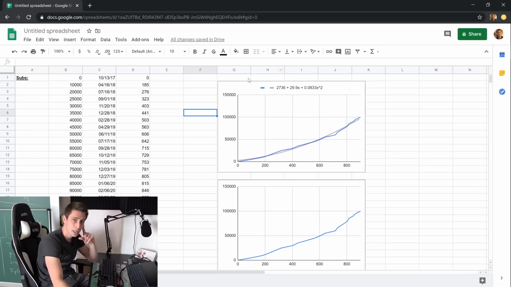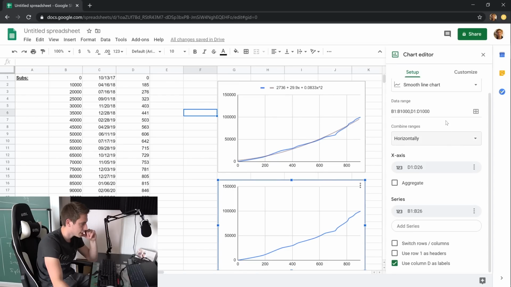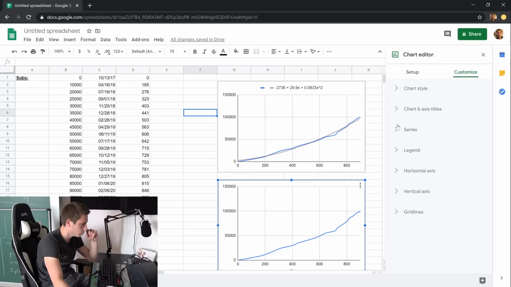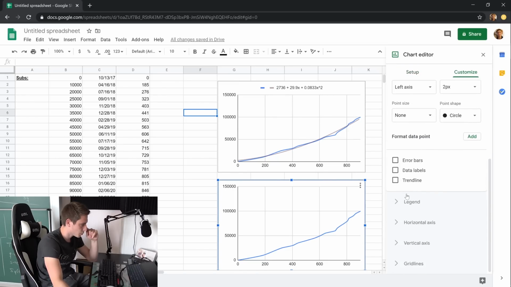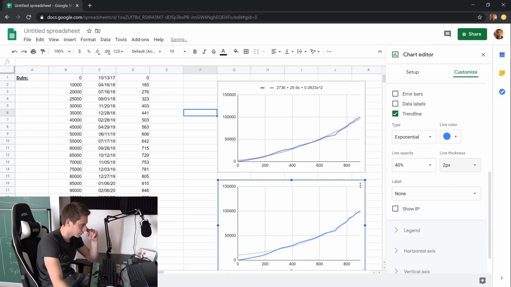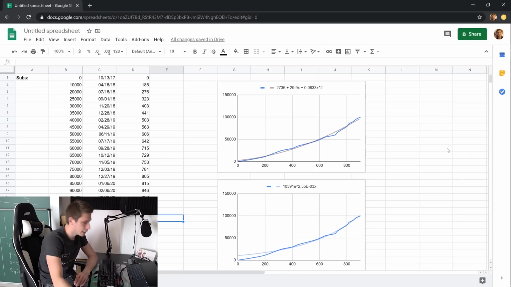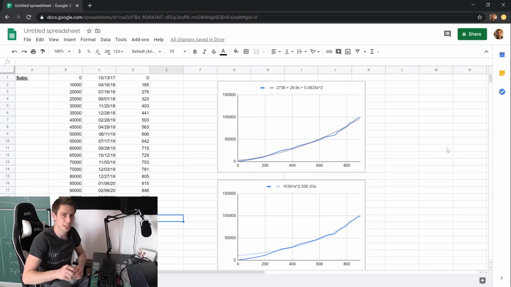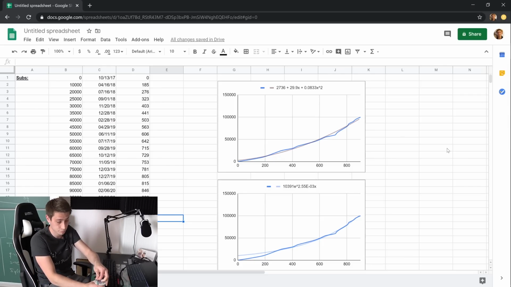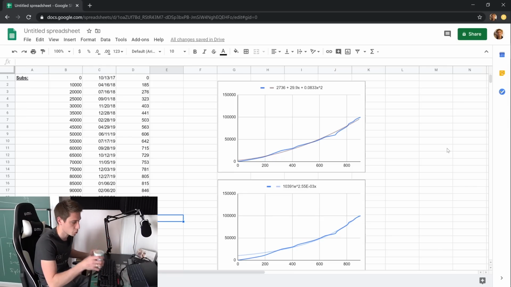This is our polynomial equation that we have right here, and we are going to do the same for our exponential trend line. Yeah, exponential, it's going to grow pretty hard over time. We're going to use the equation. So now we have two regressions going, and with this we can actually predict our subscribers that we are going to get, or we are going to predict the day or the date when we are going to reach, for example, 110,000 subscribers.